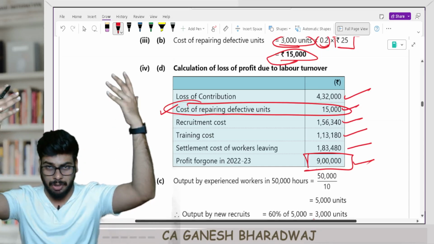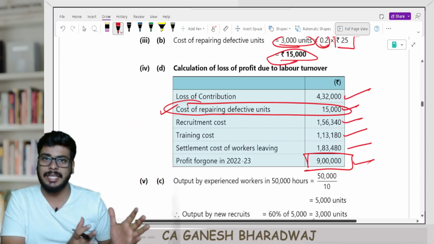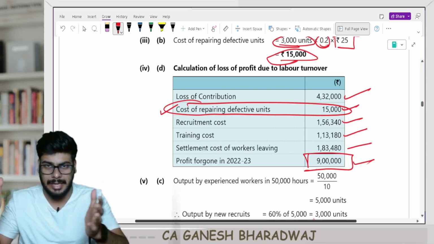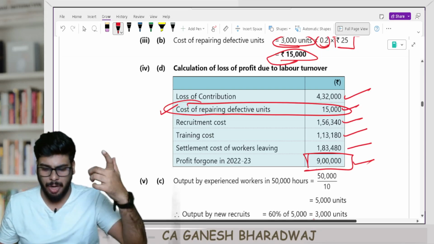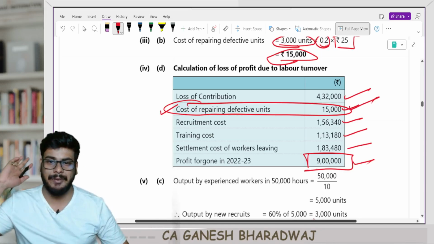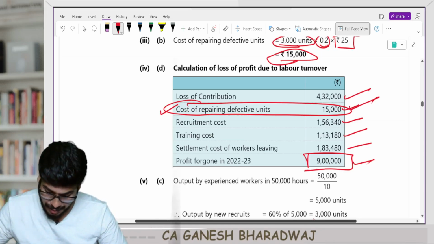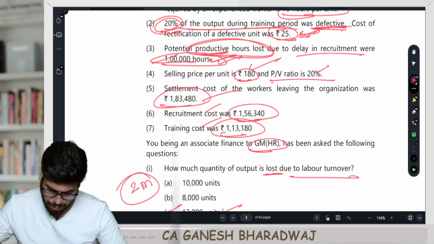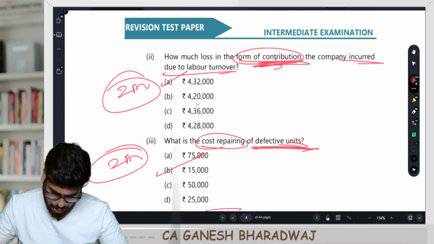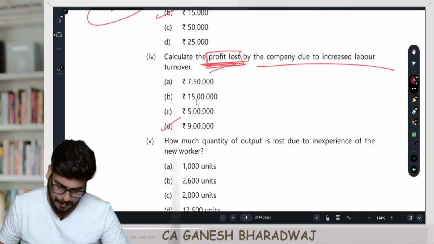Basically, the study material's comprehensive, descriptive question, they have converted it into a case study based MCQ. With a small change, they have also added this defective repair. Are you clear with this? That's about it, guys. Fine, it's going to be 9 lakh. So you have an option of 9 lakh here, right? So 9 lakh is option number D.